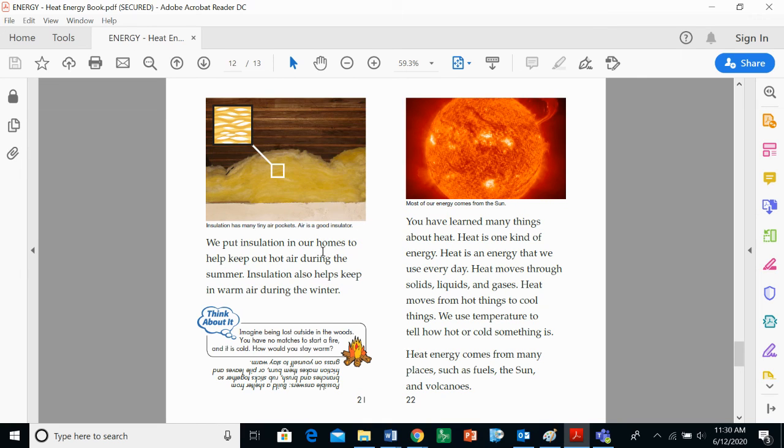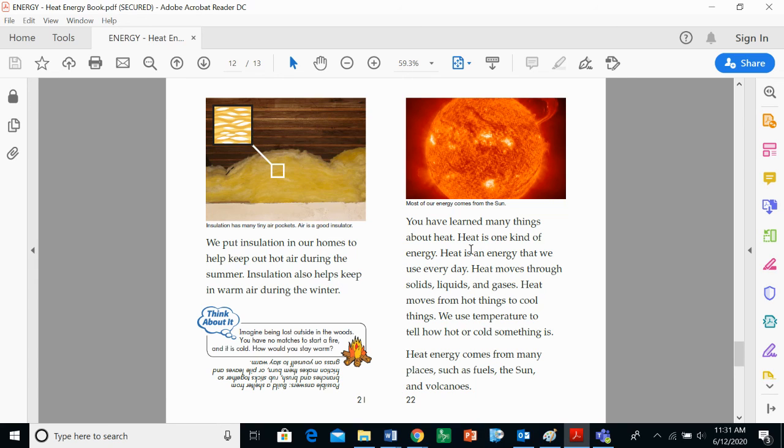All right, we put insulation in our homes to help keep out hot air during the summer. Insulation also helps keep in warm air during the winter. Think about it. Imagine being lost outside in the woods. You have no matches to start a fire and it's cold. How would you stay warm? Some answers are building a shelter from branches and brush, rubbing sticks together so friction can make them burn, or piling leaves and grass on yourself to stay warm.